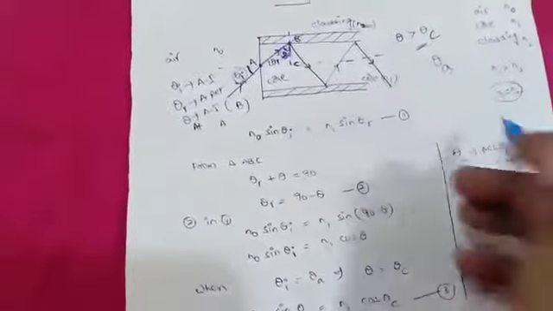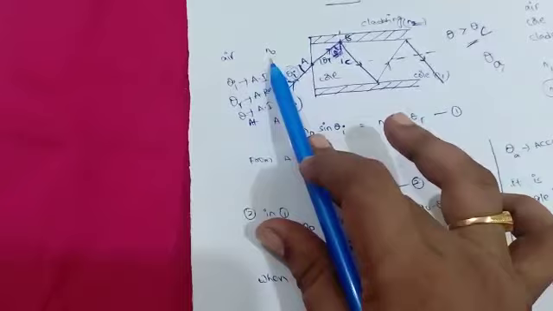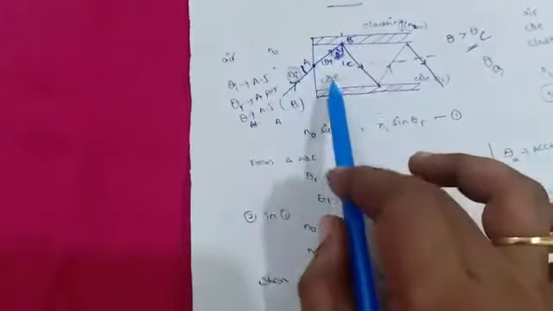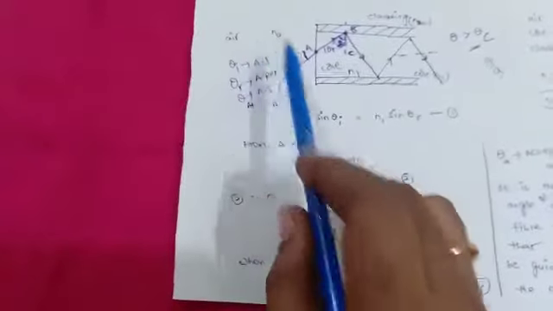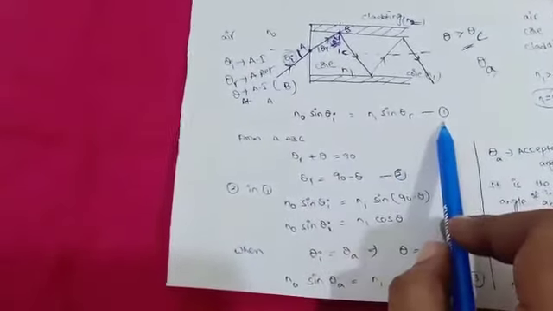Finish. So the remaining is all derivation. You know the derivation very well. Using Snell's law at boundary A and boundary B, we get the acceptance angle. First, we apply Snell's law at boundary A. Here N0 is the refractive index of air, N1 is the refractive index of the core. So N0 sin theta I equals N1 sin theta R. This is our equation 1.